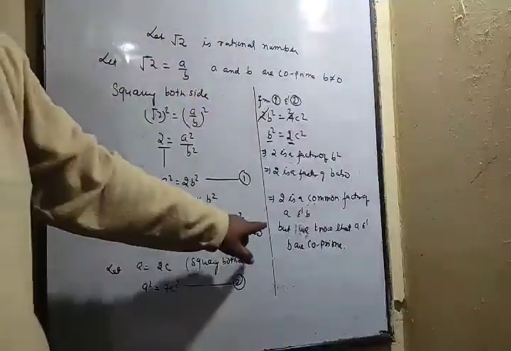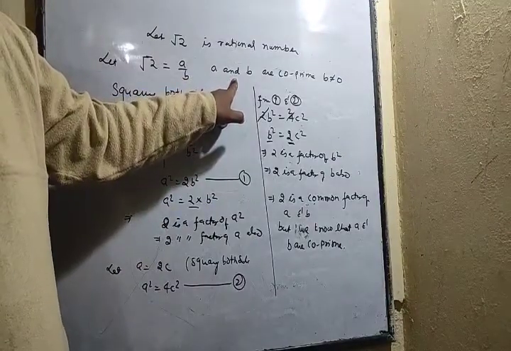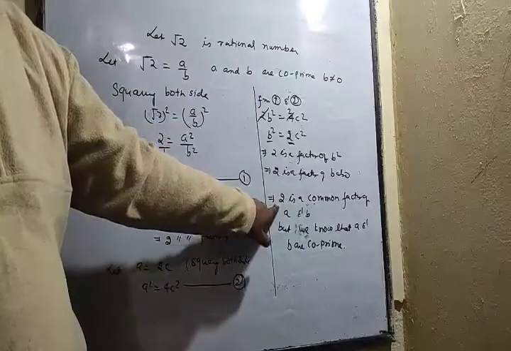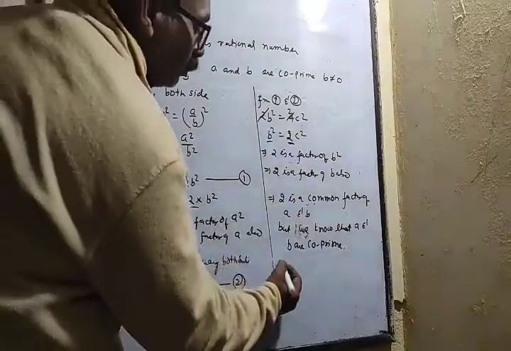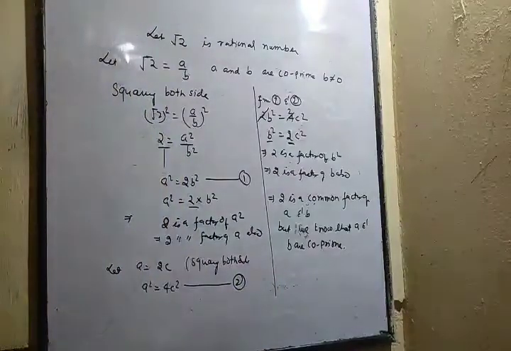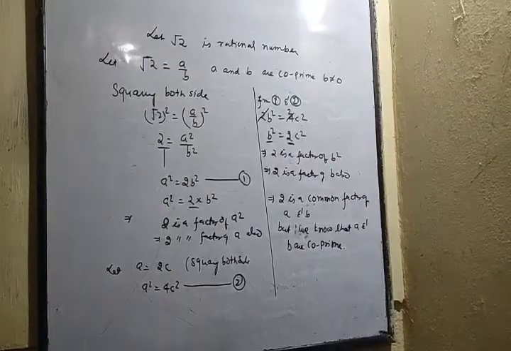So, a contradiction, right? We started with a and b having nothing common between them except 1, and now we are proving that 2 is common between a and b. So we'll write that 2 is a common factor of a and b. So our assumption is wrong.